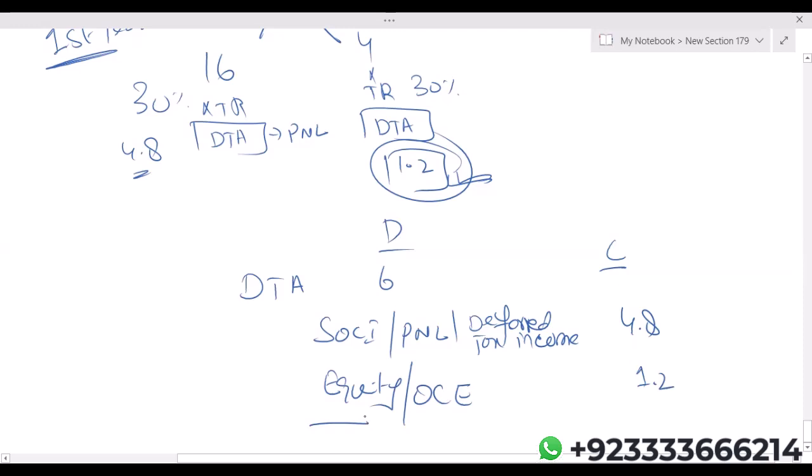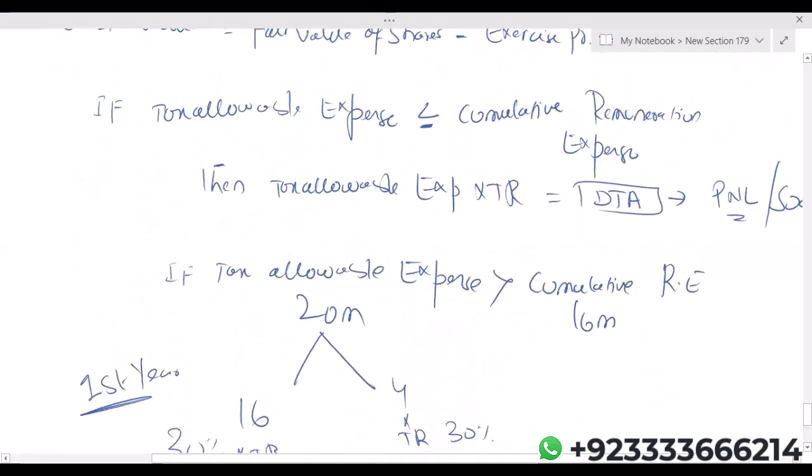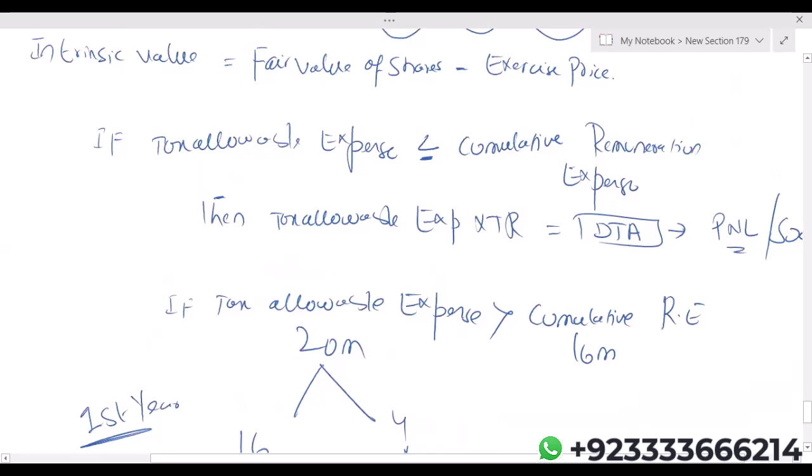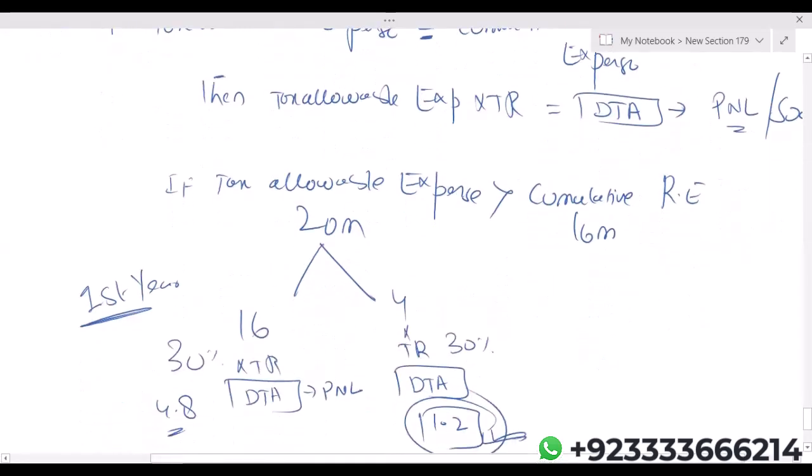So repeat, the deferred tax which relates to only that additional amount, that impact goes to other component of equity, OCE. So you just need to know one thing. When tax allowable expense is less than or equal to cumulative remuneration expense, then the deferred tax asset impact goes to P&L. But if tax allowable expense is more than the cumulative remuneration expense, then only the excess impact, like in my example, the excess is 4 million. Then 4 million into tax rate, the impact goes to equity.